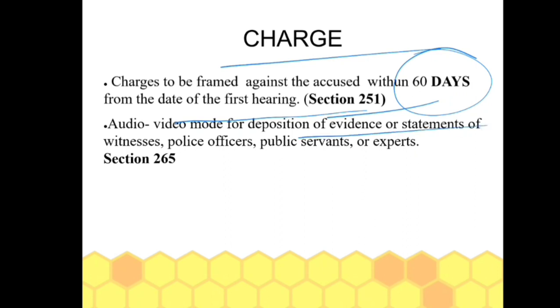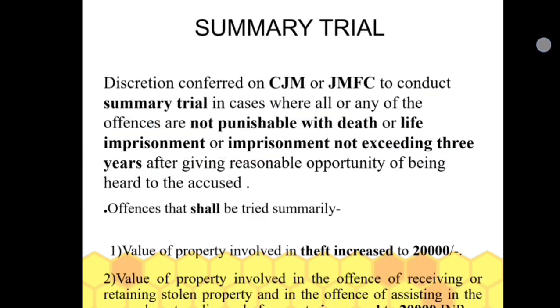Audio video mode for deposition of evidence, statements of witnesses, police, public servants, etc. It can now be chosen, and it is one of the alternatives now provided under the Act for recording depositions. So audio video mode can be opted for deposition of evidence or statements of witnesses. This is section 265.